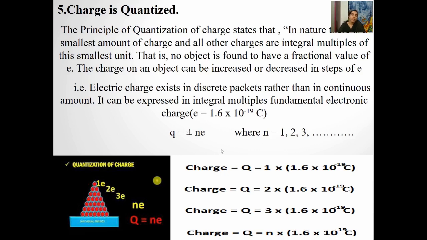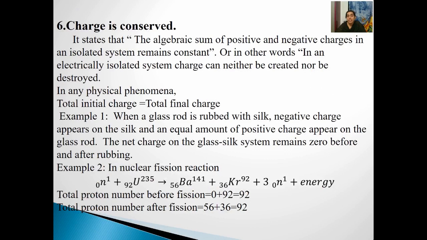Okay. Next thing is charge is conserved. What do they mean by charge is conserved? According to this, it states that the algebraic sum of positive and negative charges in any isolated system always remains constant. In any system, the total number of positive charges will be equal to negative charges. In simple terms, you can say charges can neither be created nor be destroyed. They can get transferred from one body to another body.